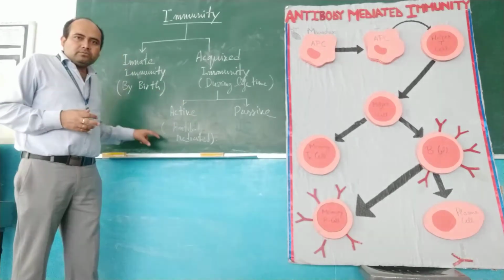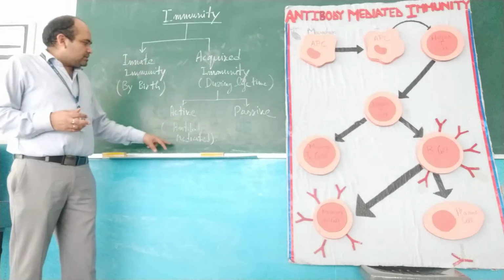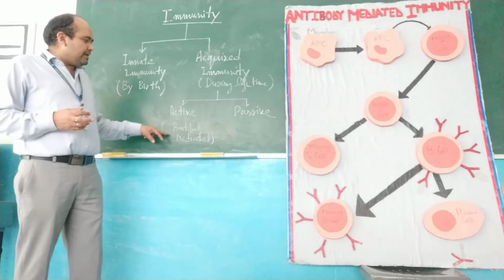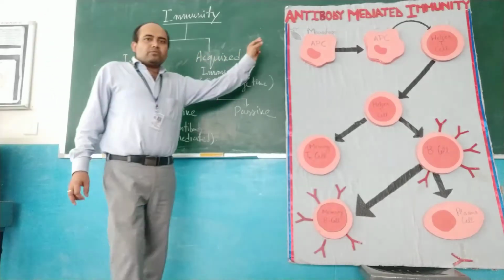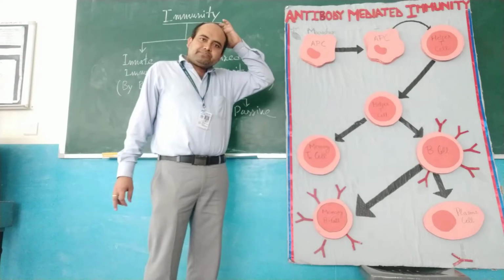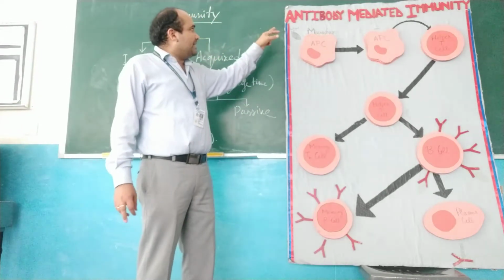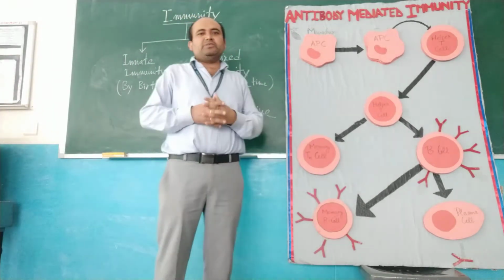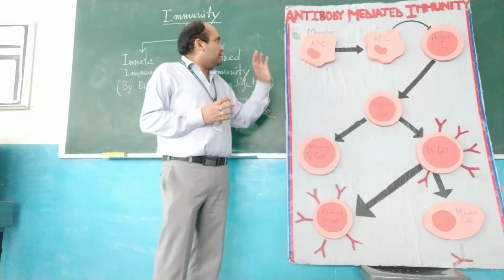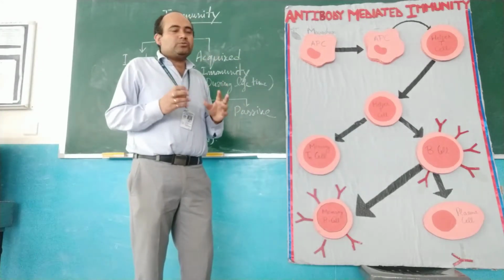But for today's topic, I will discuss active antibody mediated immunity. For that, I prepared one model of antibody mediated immunity. First of all, understand what an antigen actually is.